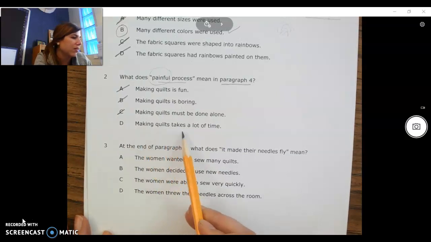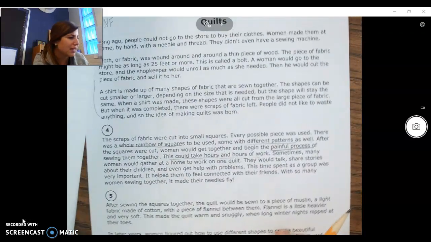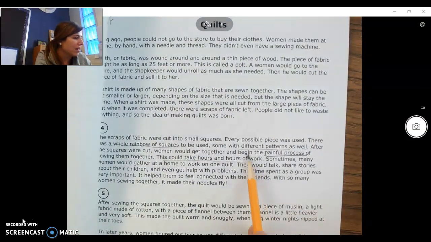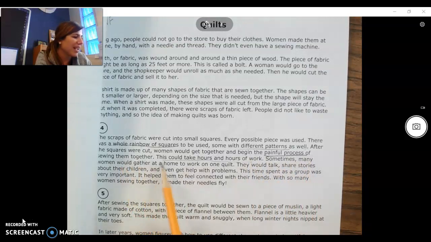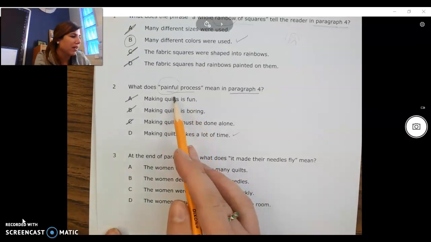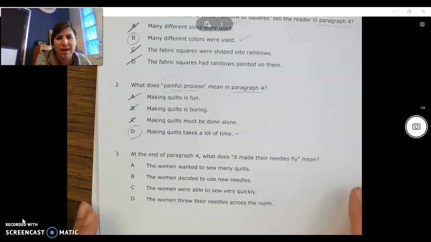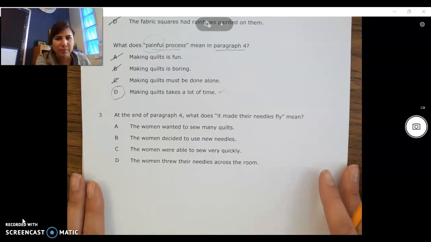D says making quilts takes a lot of time. Hey, that sounds pretty good to me because I remember in the text it said that they would begin the painful process of sewing them together, and this could take hours and hours of work. So when he says painful process, he doesn't literally mean they're getting hurt or they're in pain, but instead they're starting a really long, complicated process that's going to take them hours and hours to sew the quilt together. So for painful process, the best choice here is it means that those quilts are going to take a really long time to make. We'll do one more together.